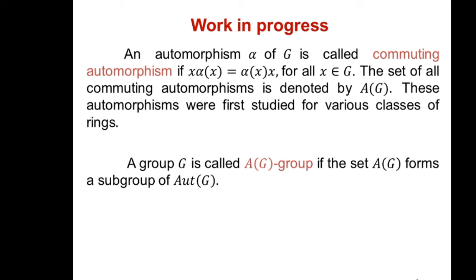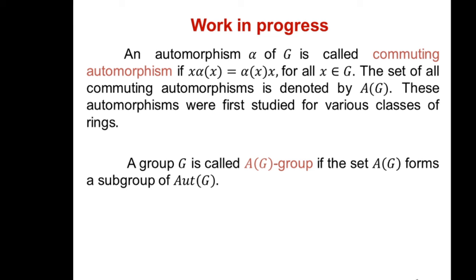An automorphism alpha of G is called a commuting automorphism if every element of the group commutes with its image under alpha. The set of all commuting automorphisms of G is denoted by A(G). These automorphisms were first studied for various classes of rings.